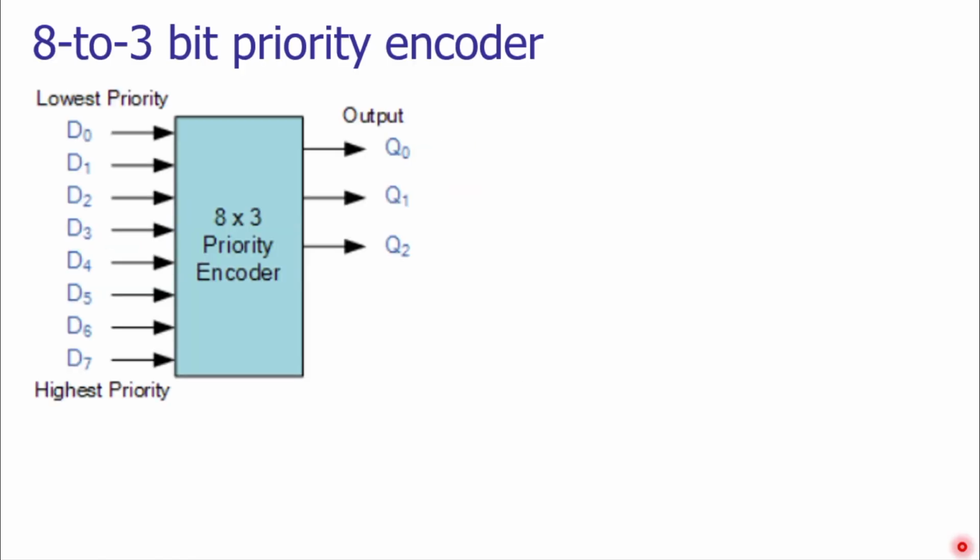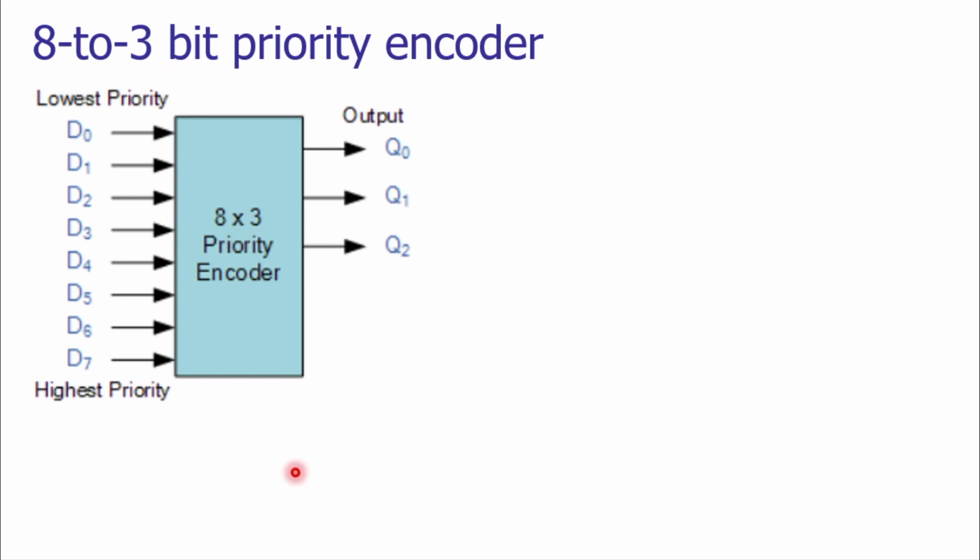The drawback associated with the binary encoder can be solved by applying priority to the input data lines. How this priority encoding works, we will see by taking an example. In this case, we are taking an 8 to 3-bit priority encoder. Just note the output data lines that we require are 3.